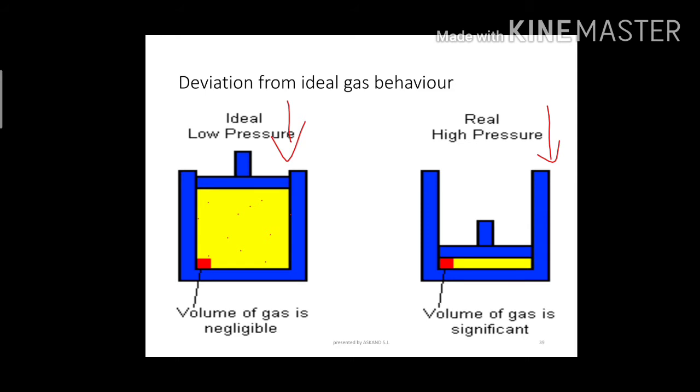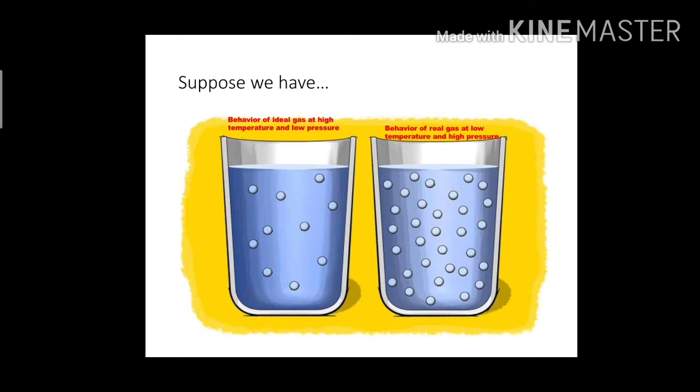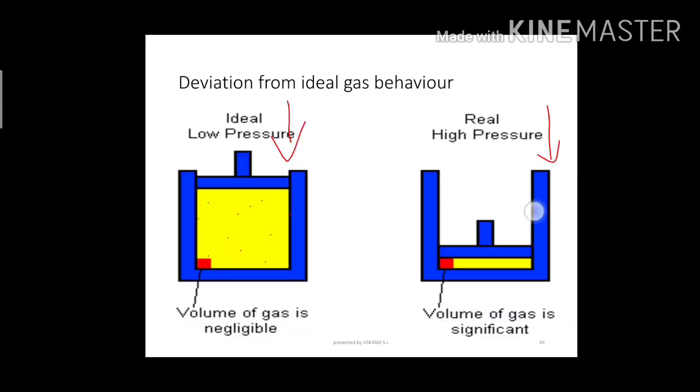Firstly, as we know, real gas does not obey the ideal gas equation, that is PV = nRT, and the postulates of the kinetic theory of gases also. So deviation from ideal gases is due to the low temperature and high pressure. Because of low temperature and high pressure, average kinetic energy is low. You can see it in the diagram also, so I will explain it in 2 minutes. Just listen carefully.